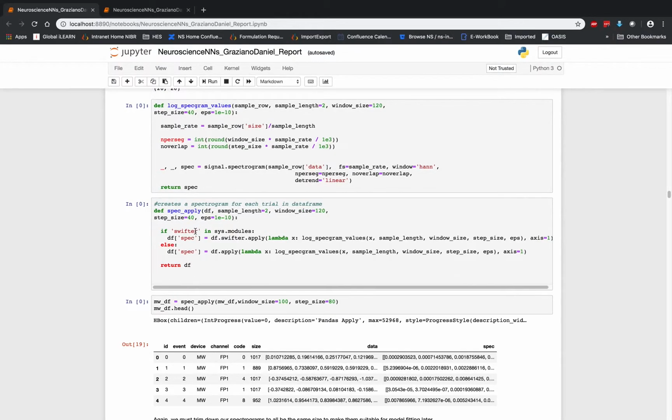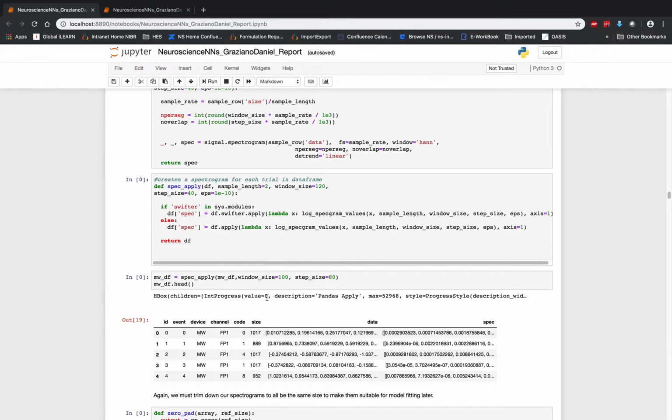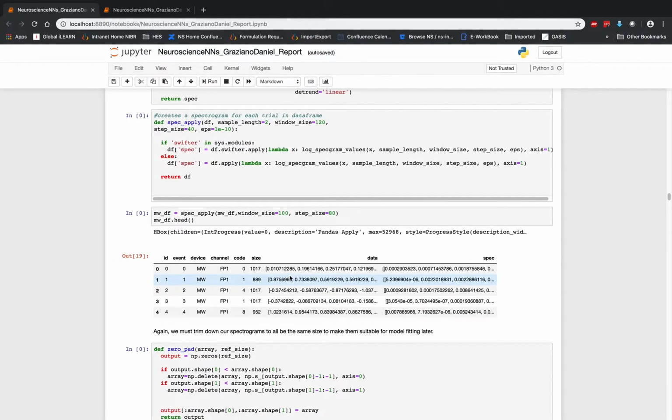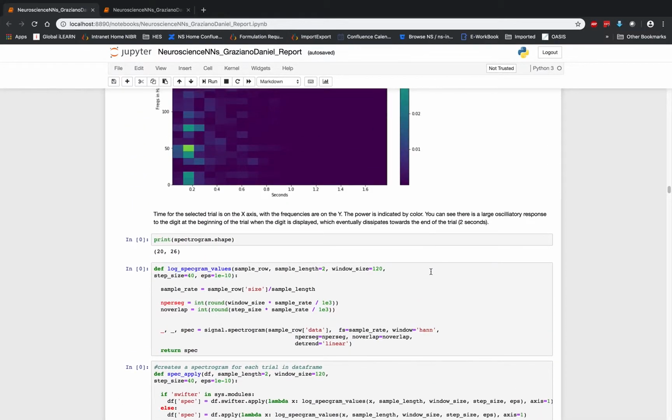We then apply this function to everything in our data frame so that we can make a spectrogram for every single one, using, once again, the Swifter module that we discussed before. That's where we're applying it to everything here with the specified parameters. We are then checking our data frame with the head command to see we have our original untransformed data. Now we have the spectrogram data too, which you can see, it's hard to see, there's two little brackets here which indicate that we have an array of arrays. So each of the data arrays in the spectrogram contains another array, which is a 2D collection of numbers which can be represented as an image.